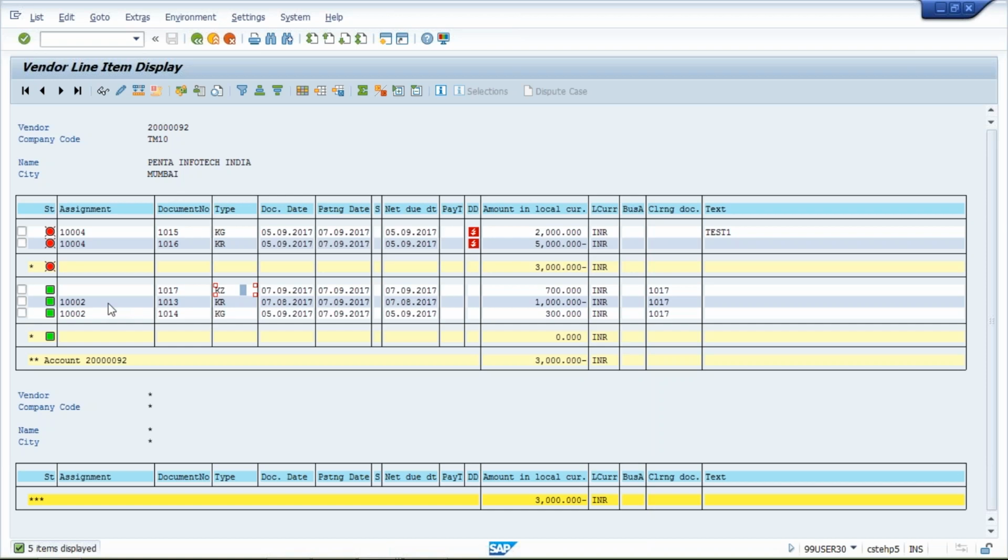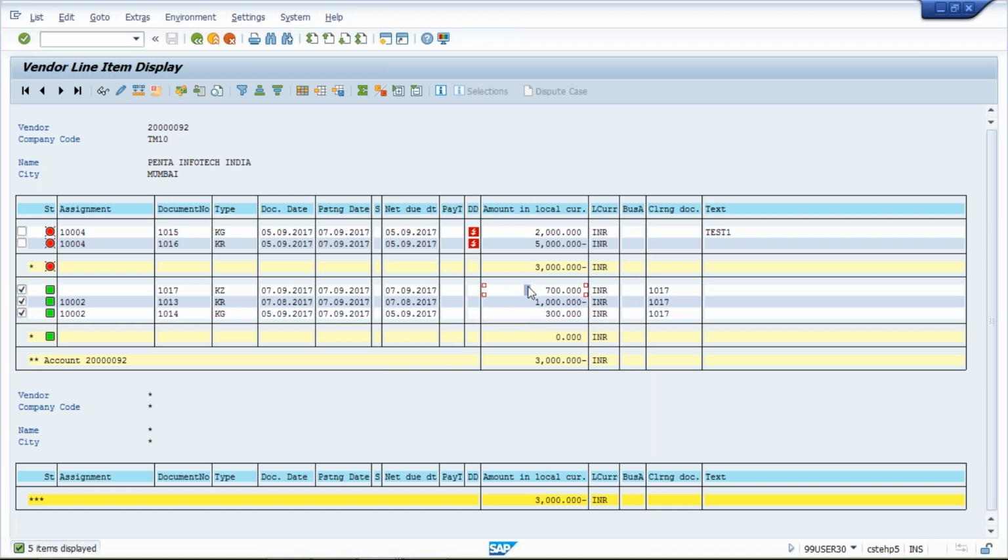But anyway, we are having one more thing to identify. Whenever you post a payment, the system is going to clear the open item and the system is going to generate a clearing document also. So see here we are having clearing document 1017, 1017, 1017. It means all these 3 items are relevant to each other. So easily we can identify which one is the invoice, which one is the credit memo, and which one is the payment.